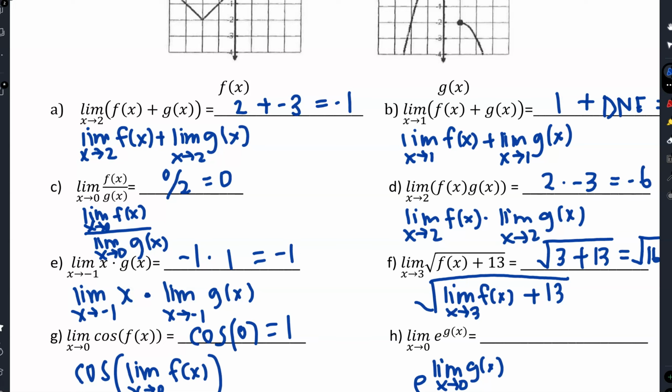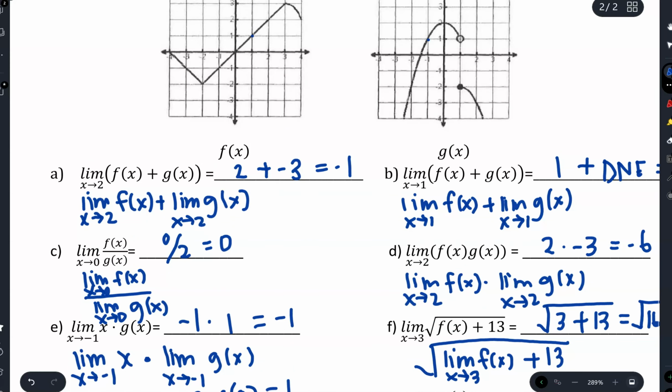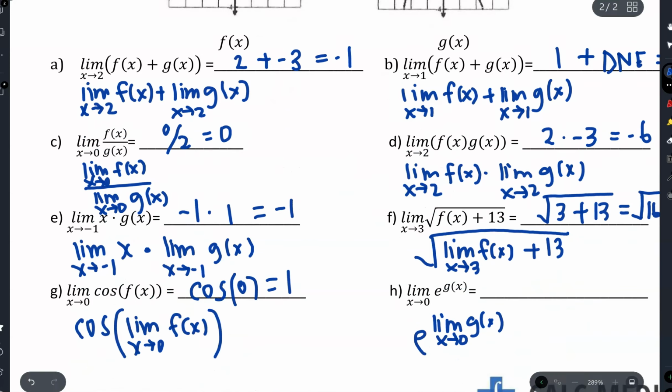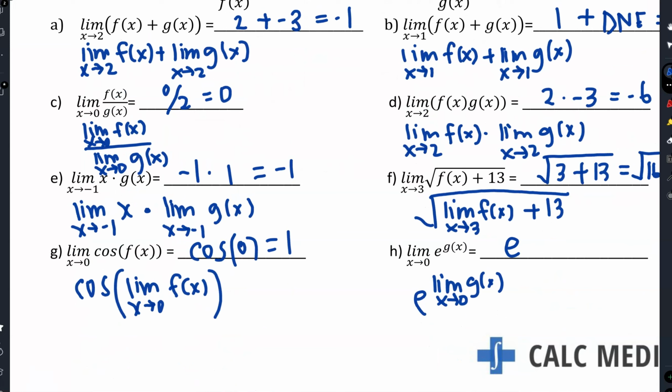All right, here. The limit as x approaches 0 of e raised to the g of x, composition of functions. So I'll take the limit of the inside function. So the limit as x approaches 0 of g of x, as it approaches, that's a 2. So this will just be e squared.